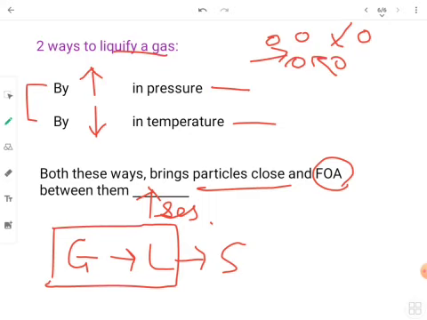Till now, we have discussed the full interconversion triangle between the states of matter, that is, how we can convert a solid into liquid, liquid into gas, a gas into solid, and so on. So do revise all the concepts we have covered and go through the important topics.